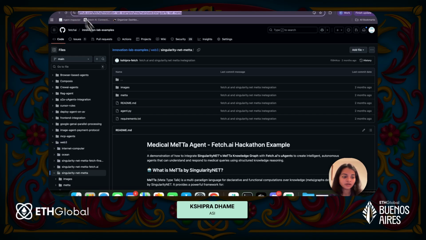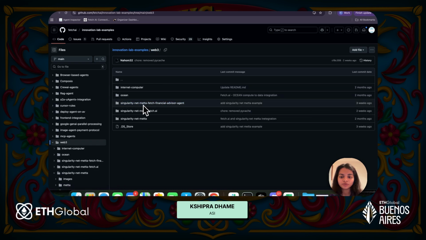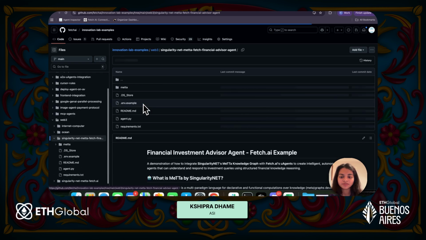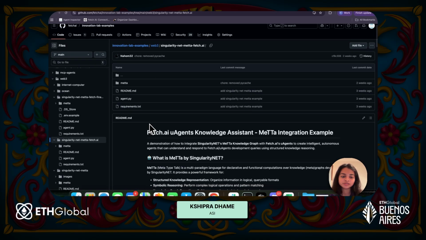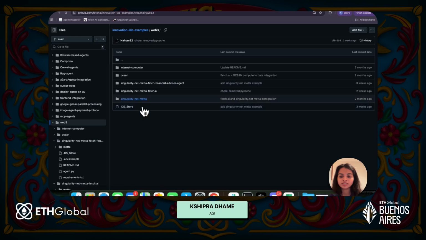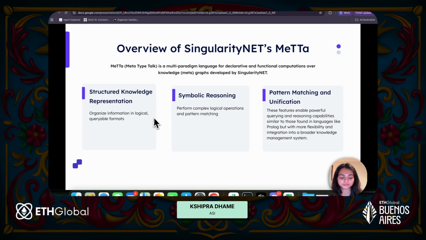You can simply clone this repo from here, or there are a few more examples such as the financial advisor agent. There is one more which shows you how you could build a RAG over some documents. Definitely do check out these ones as well, and they'll really help you during the hackathon.